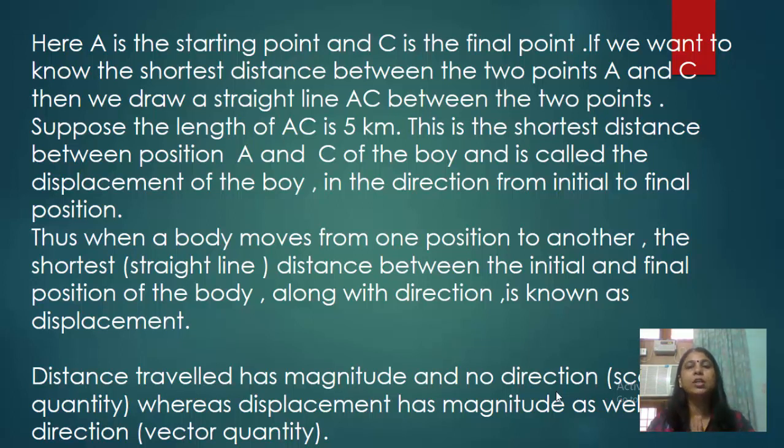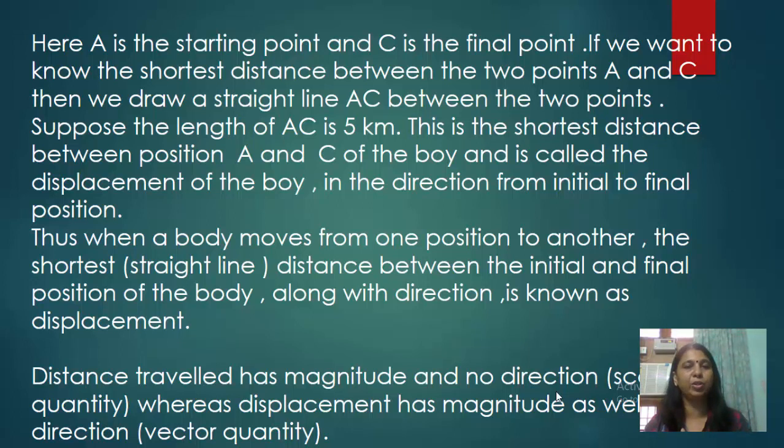So this is the shortest distance between the positions A and C of the first boy, and it is called the displacement of the boy in the direction from initial to final position. Thus, when a body moves from one position to another, the shortest straight line distance between the initial and final position of the body, along with direction, is known as displacement.